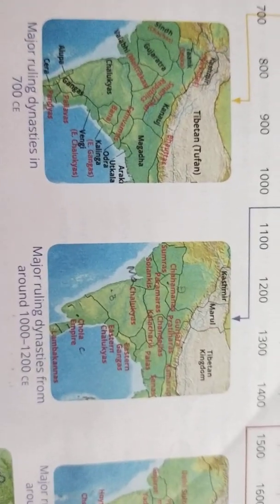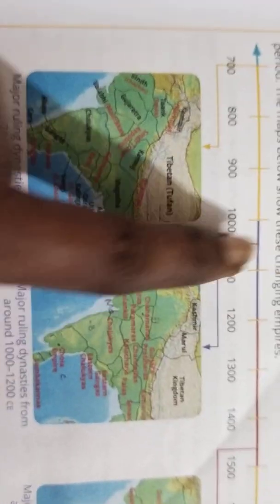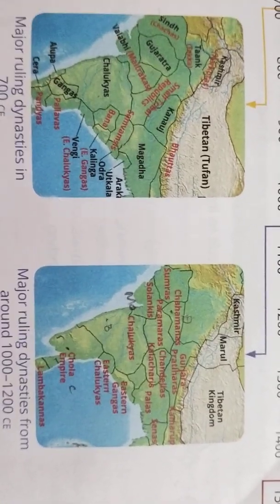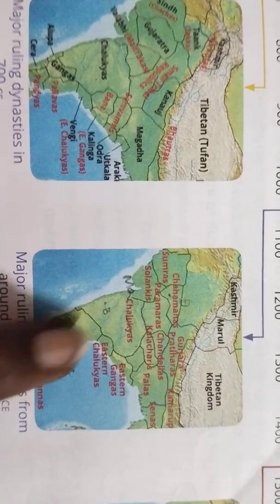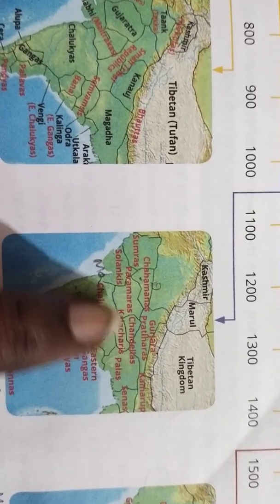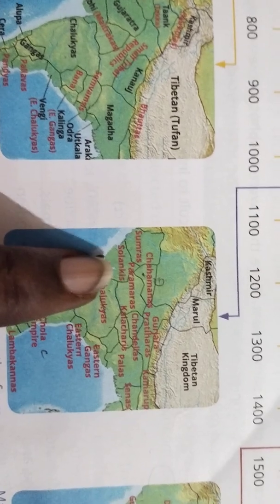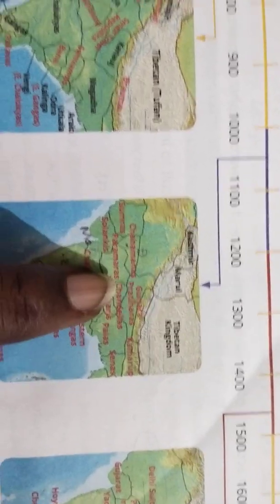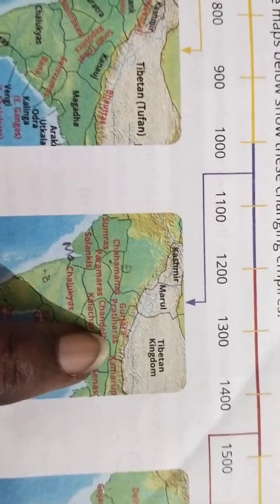Next, we'll move on to the next map, that is from 1000 to 1200 CE. Here you can see some changes, like the Chola Empire came in and the Chalukyas are continuing, and the Shakambhari Chahamanas, Paramaras, Chalukyas, Kalachuris, Chandelas and Pratiharas.